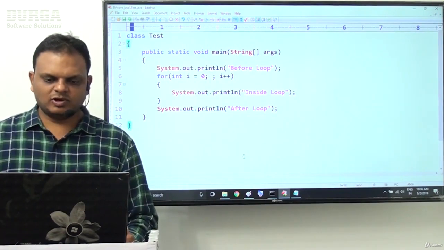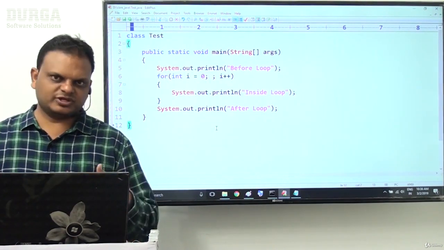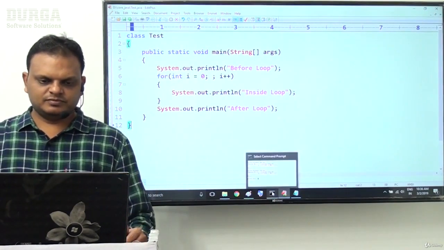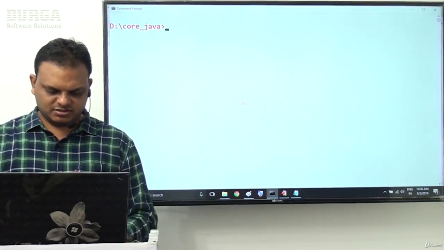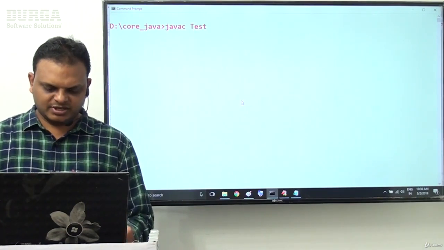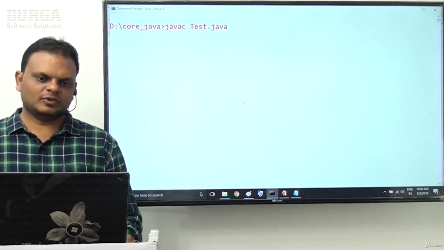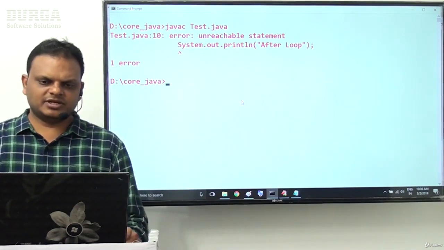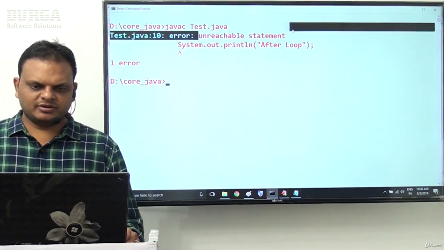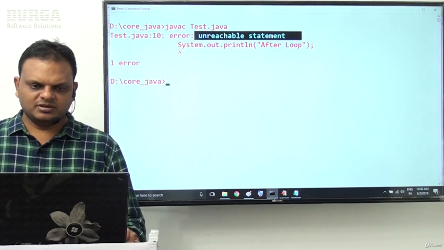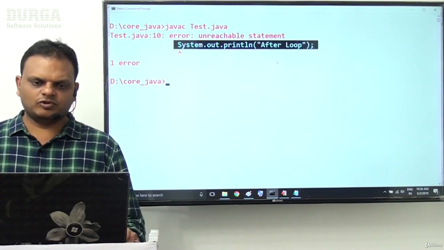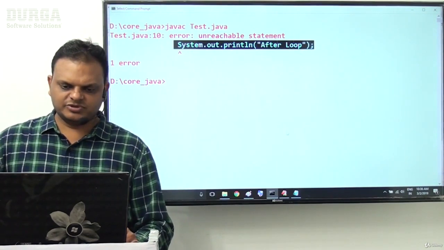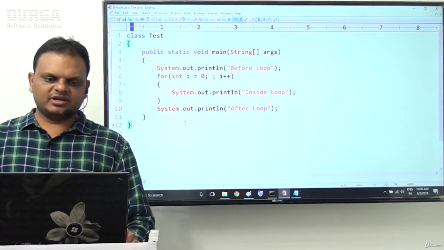Right sir, I want to compile this one. Just we are going to check whether we get a compilation error or no compilation error. Now let us check this: javac Test.java. Yes, exactly, we are getting a compilation error: unreachable statement, System.out.println of "after loop". This SOP statement, after loop, is an unreachable statement. Just observe this clearly.